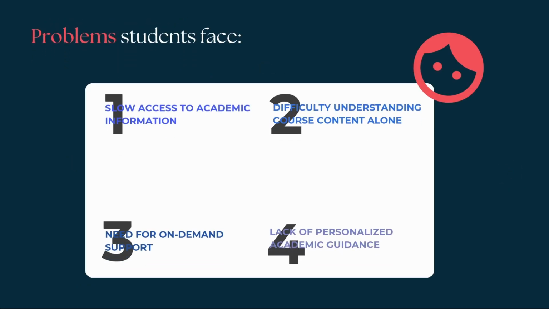So nowadays, students often face several challenges. Firstly, slow access to academic information, because looking for academic resources can take a long time. Secondly, difficulty understanding course content alone. Some explanations online are too complex and too lengthy. Thirdly, a need for on-demand support, because professors and lecturers aren't available 24 hours. And lastly, a lack of personalized academic guidance, because students need something more personalized and more interactive.